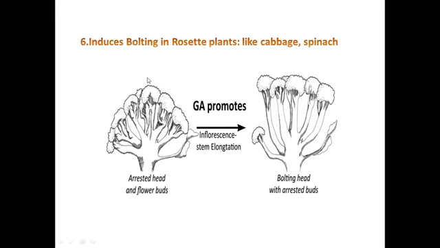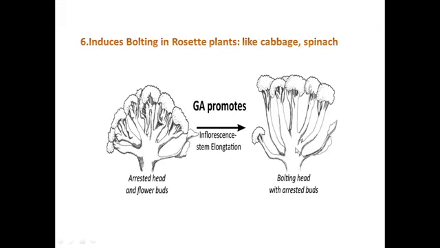Fine. Now, gibberellins induce bolting in rosette plants like cabbage. You have seen a cauliflower head. It has short internodal growth, as a result of which it forms a rosette-like structure. When GA or gibberellic acid is applied to it, it shows internodal growth.